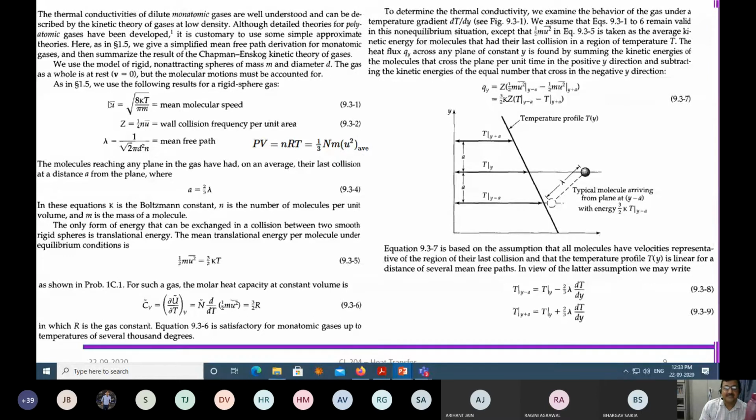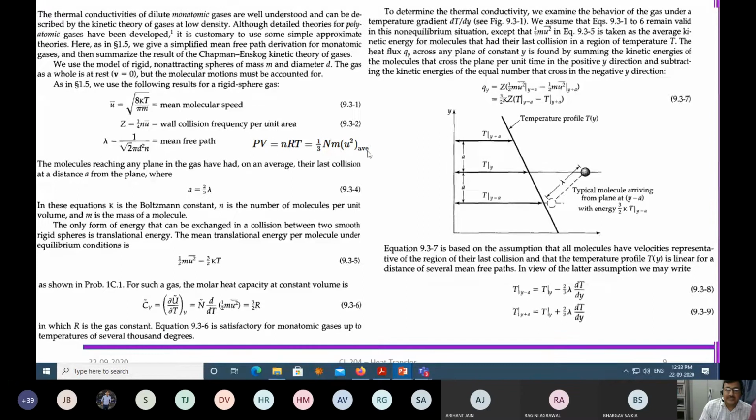This gives you the mean wall collision frequency per unit area, Z, and lambda gives you the mean free path, meaning how far on average these particles travel between one collision and the next.